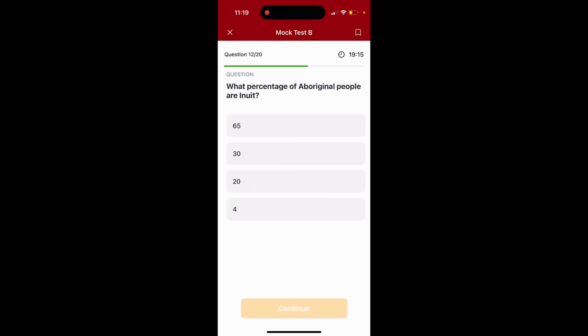Question 12. What percentage of Aboriginal people are Inuit? Option 1, 65. Option 2, 30. Option 3, 20. Option 4, 4. The answer is option number 4, 4%.